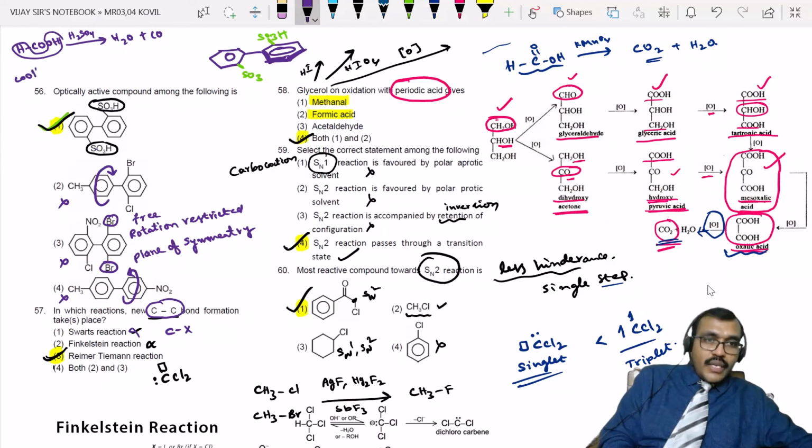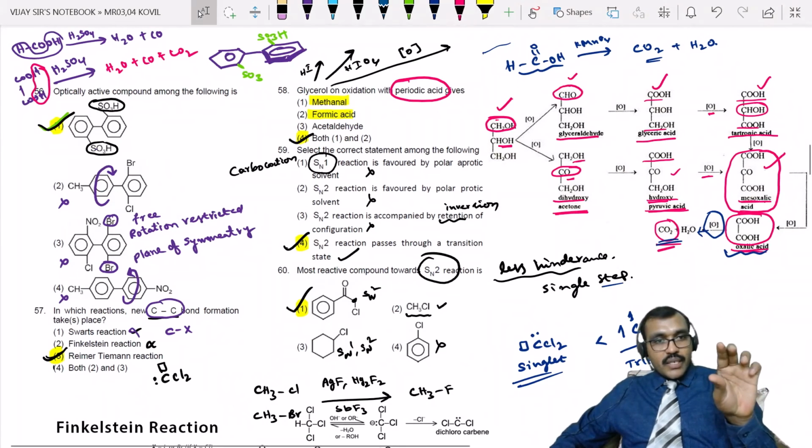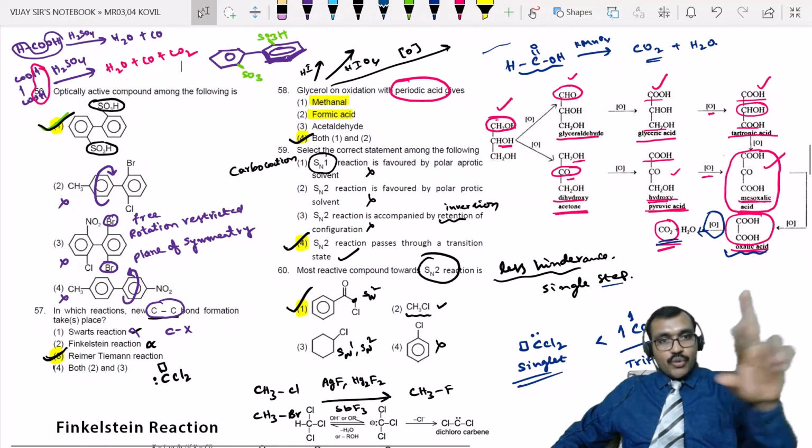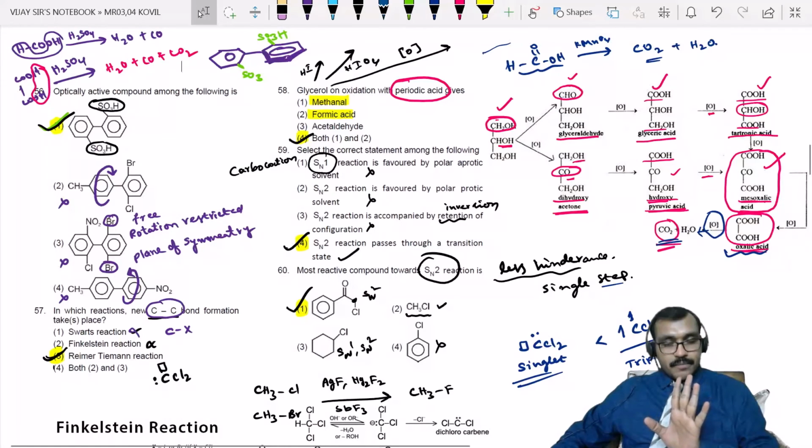If it is oxalic acid, and I am using any dehydrating agent like concentrated H2SO4, then it removes H2O again, and the product will be carbon monoxide plus carbon dioxide. Do you have any doubt in this? Is it clear? Formic acid, oxalic acid with H2SO4. Is it clear? Please respond. Is it clear?